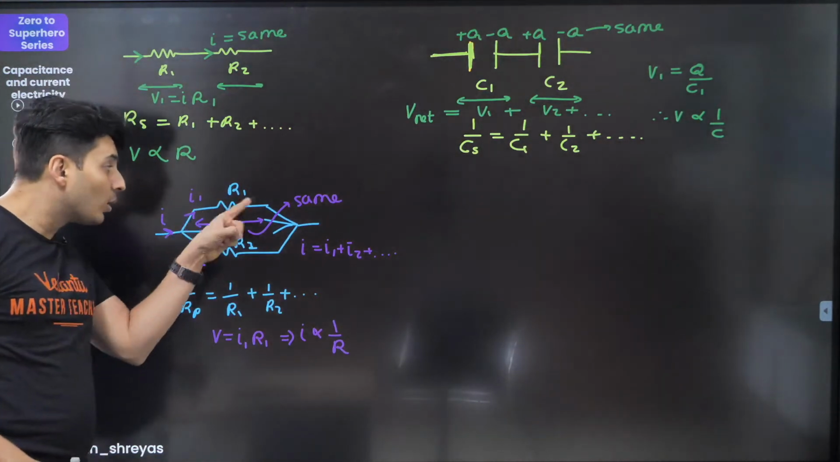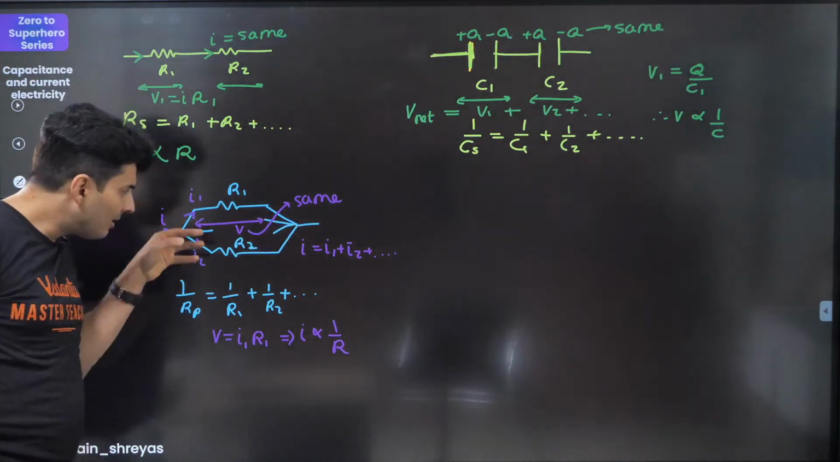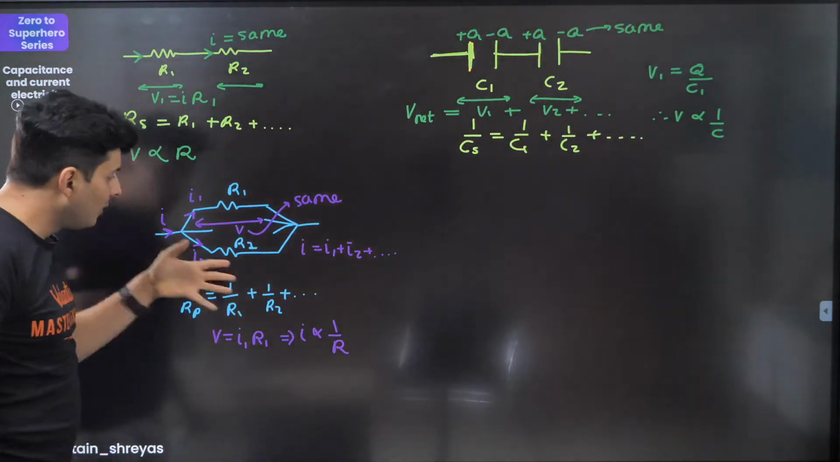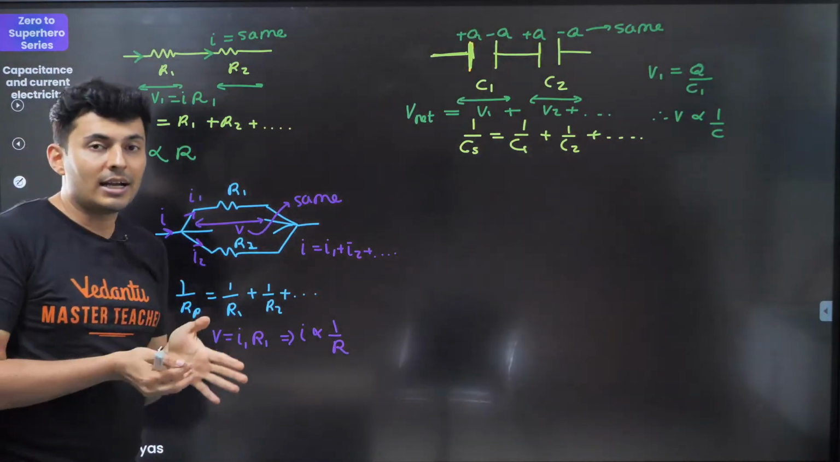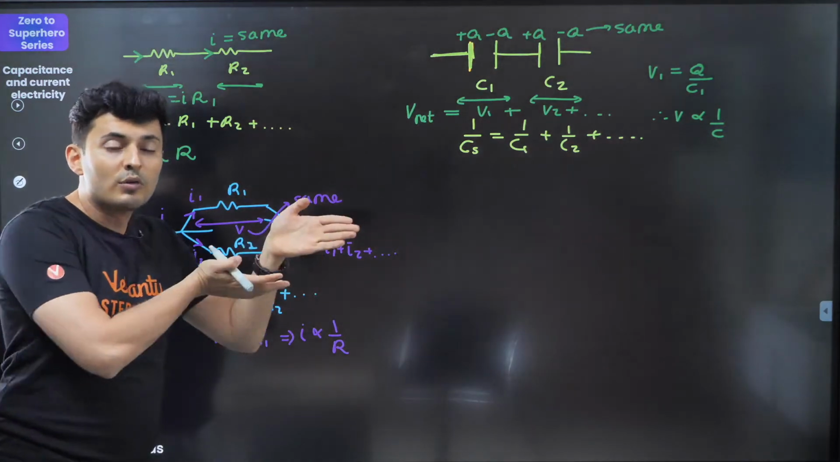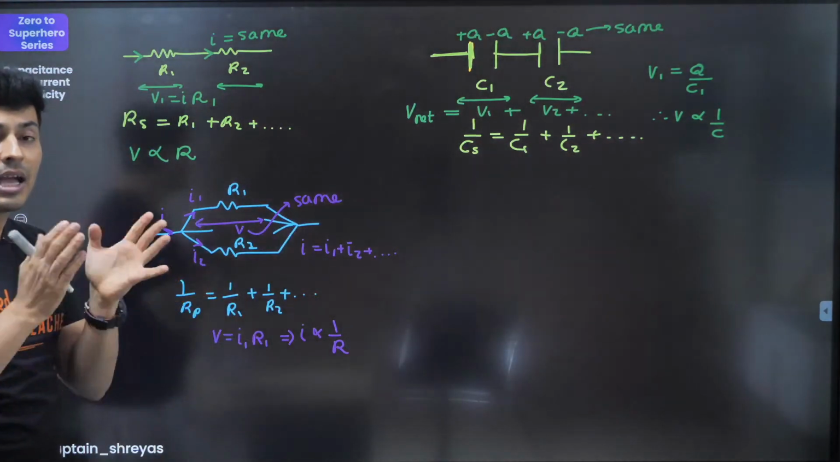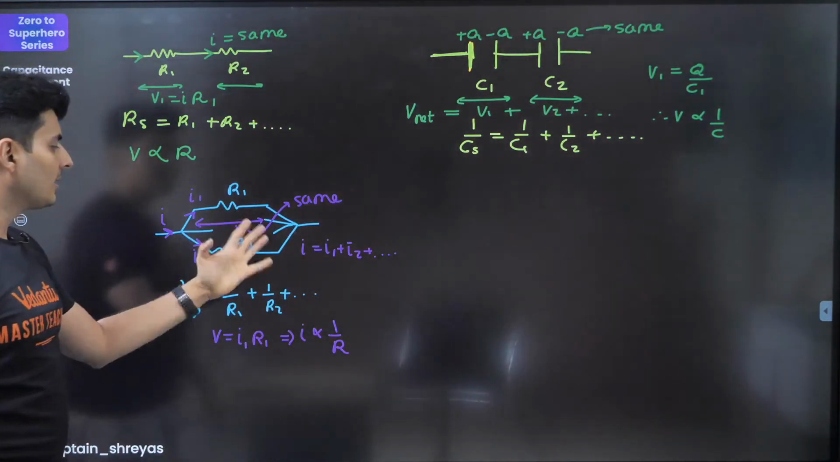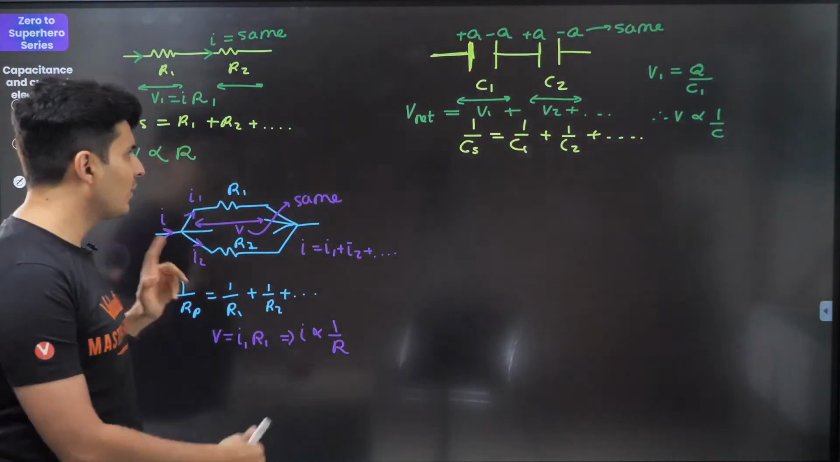So the one which has more resistance, less current goes. One which has less resistance, a lot of current will flow through it. The current will try to move through the least resistance path as much as possible. Keep this in mind. Similarly for capacitors,